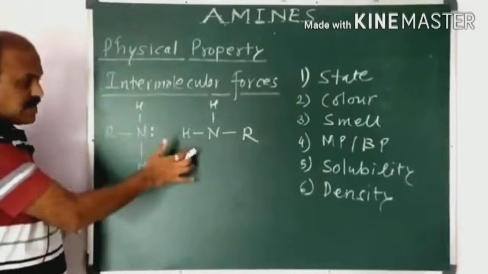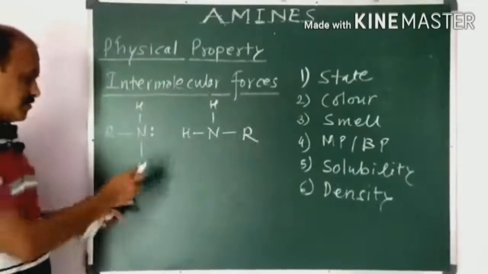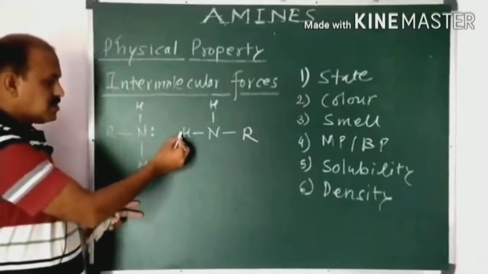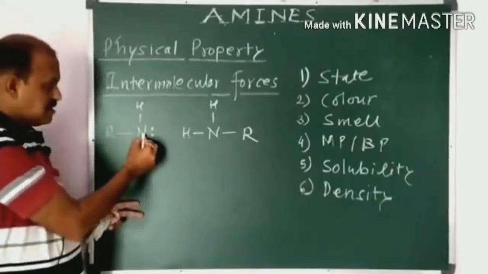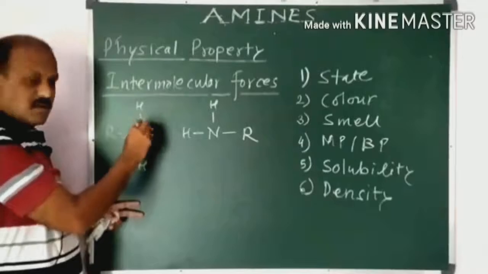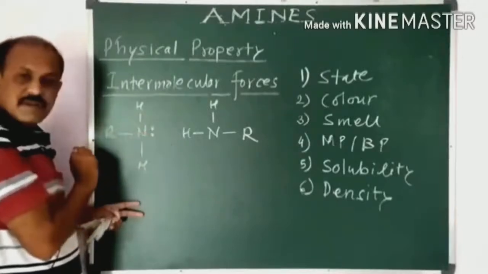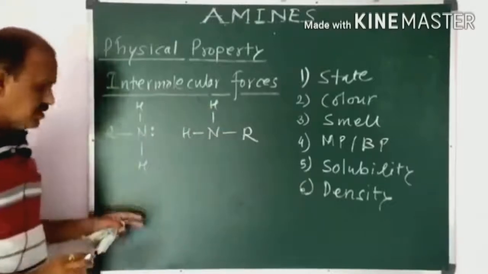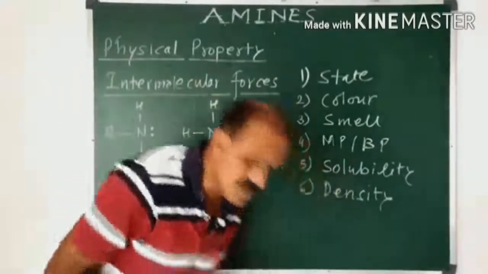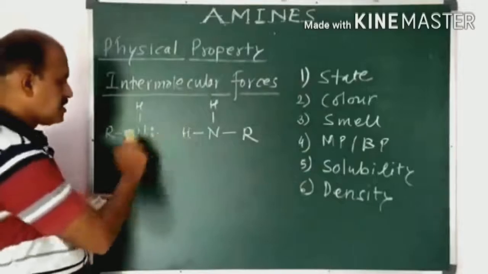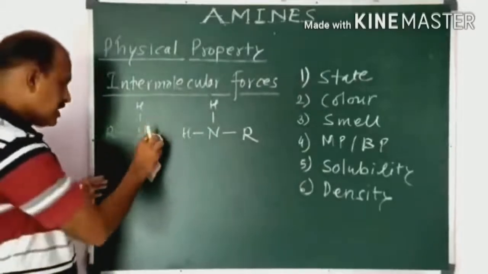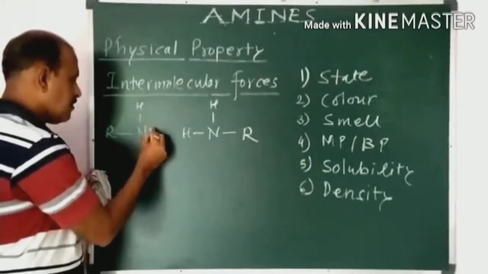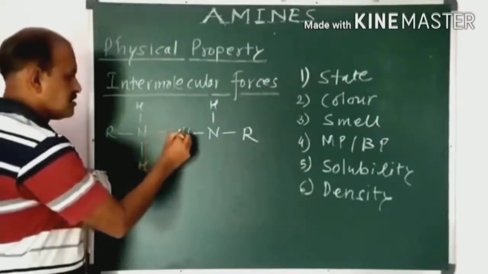Now in the primary amine, the attraction is due to the hydrogen and the nitrogen. The nitrogen atom of one molecule contains a lone pair of electrons and the hydrogen has a positive pole, and due to that there is a force of attraction between the two molecules, which we show by a dotted line just like this.